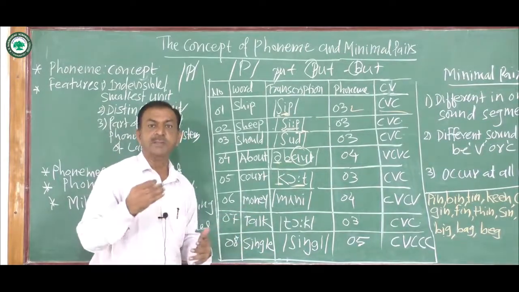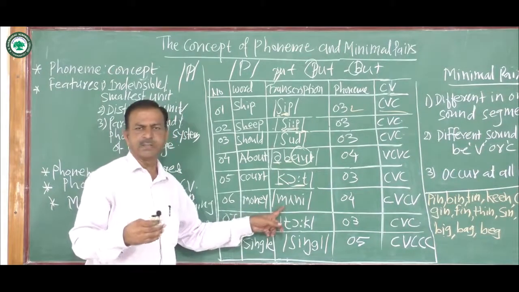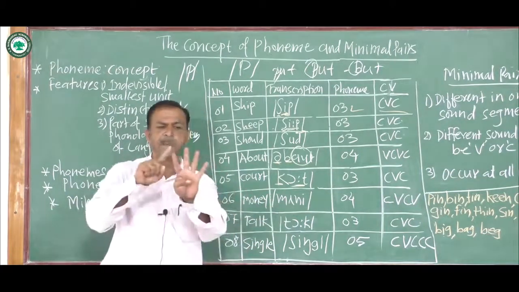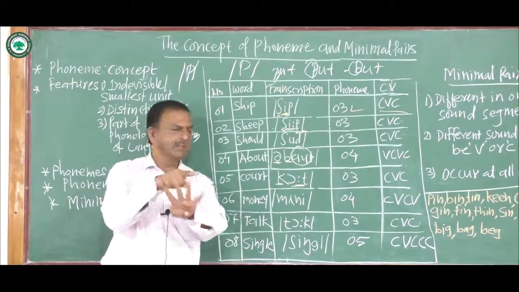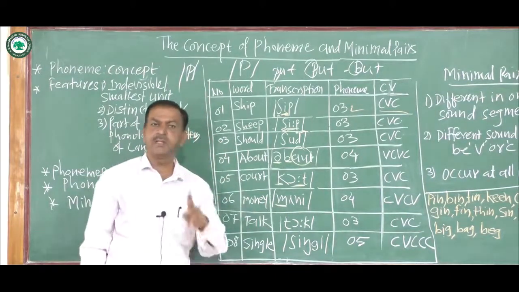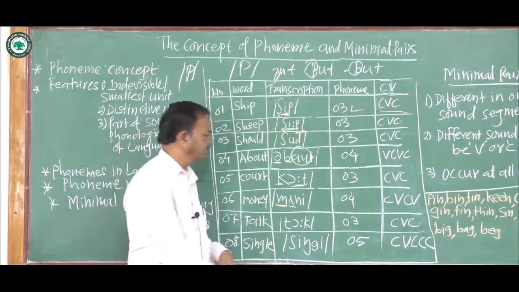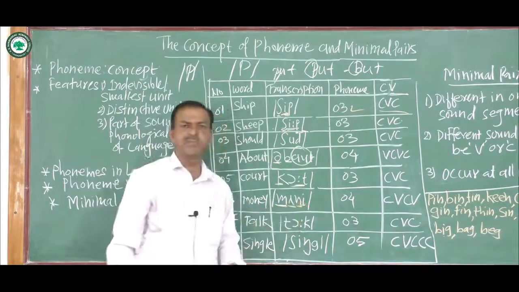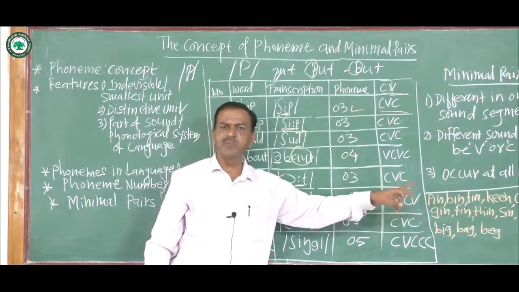How do we pronounce it? M, u, n, i, money. So there are 4 phonemes. The first phoneme is a consonant, the second is a vowel, the third is again a consonant, and the fourth is again a vowel. So the pattern is CVCV.